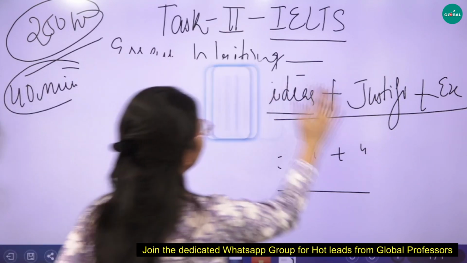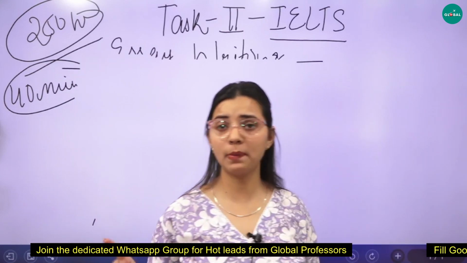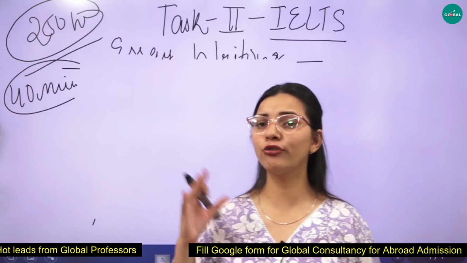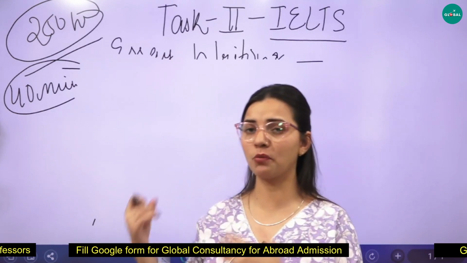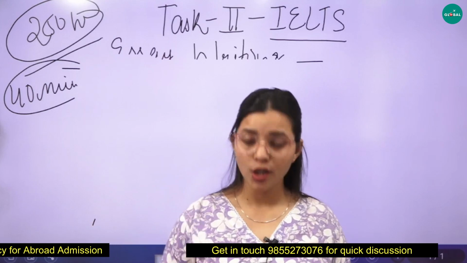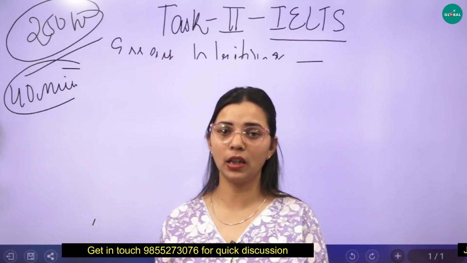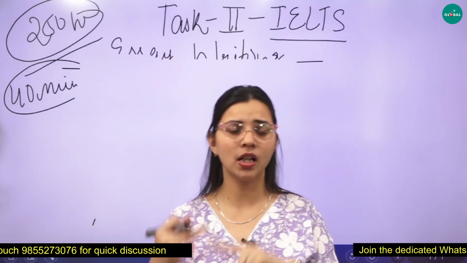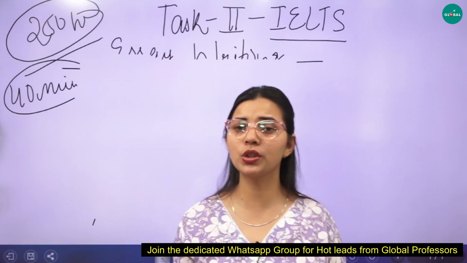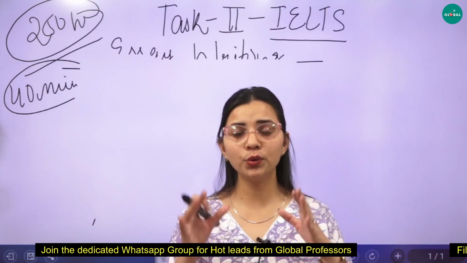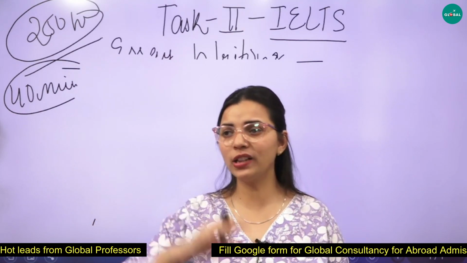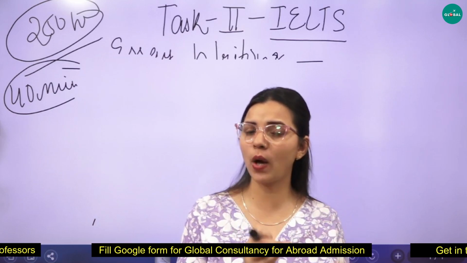Now one thing I would like to clarify here, guys, जब आप body paragraph 1 और 2 में अपने ideas को split करोगे, make sure there are 3 to 4 different types of essay which I'm going to discuss in the coming video, कि कौन-कौन से type के essays होते हैं. So you have to write your ideas accordingly, but make sure you're writing advantages, disadvantages, problems, solutions, causes, consequences. You need to try to write 4 ideas in the whole essay. Do not write 5, 6, 7, do not write 1, 2 like that.